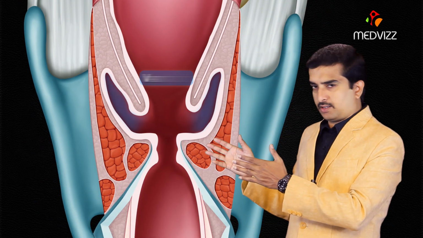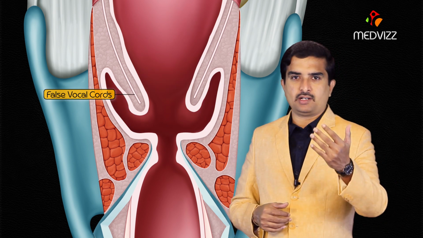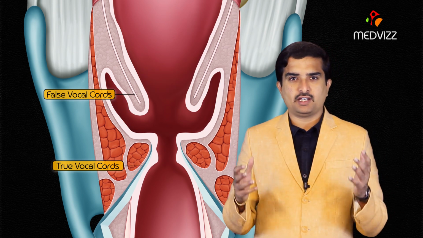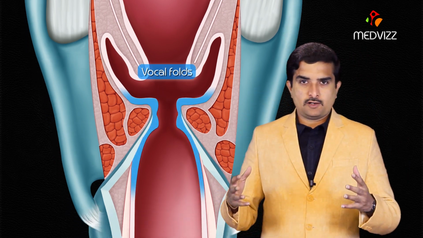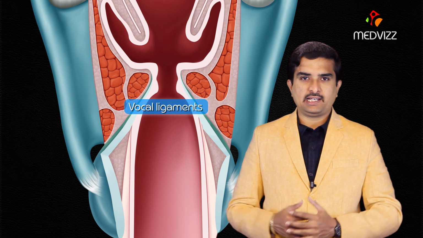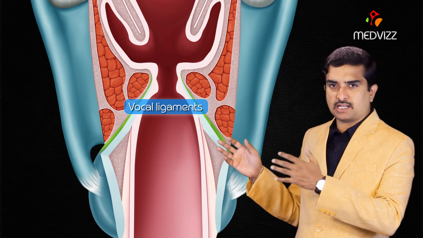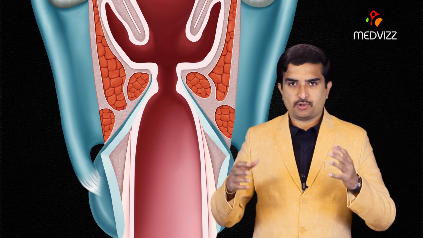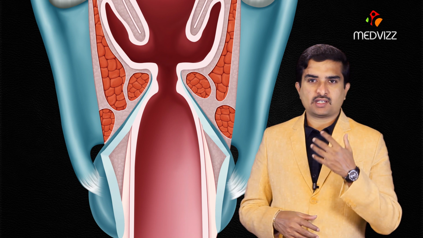And next are the ventricles. The portion between the false vocal cords superiorly and the true vocal cords inferiorly, they form vocal folds. The vocal folds contain the vocal ligaments, which are thickenings of the superior edge of the conus elasticus. Vibrations of the adducted vocal ligaments with expiration produces sound.